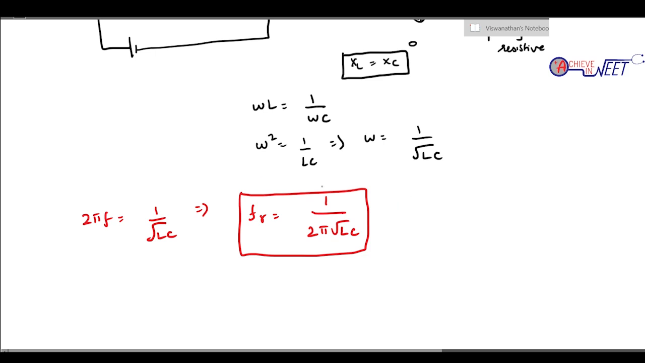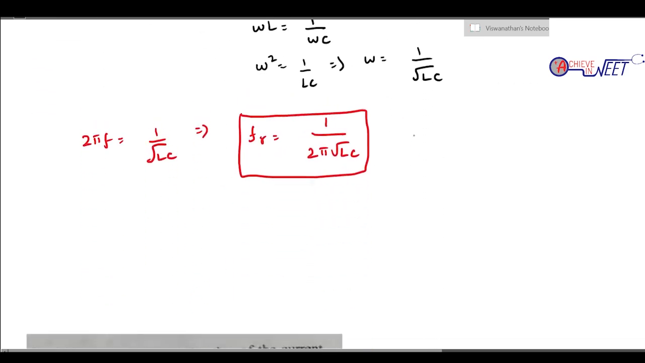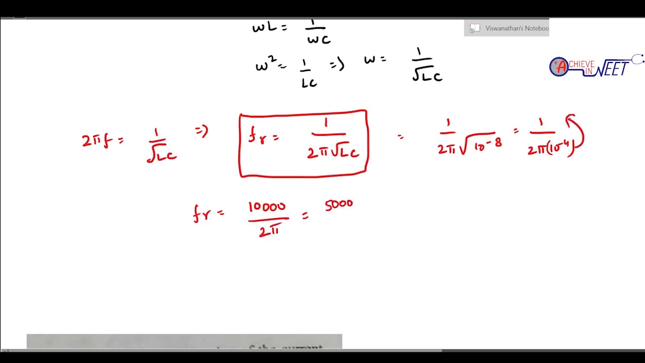What data have they given? Have they given all the values? Yes, all the values are given in the question. L is 10 millihenry and C is 1 microfarad. So can we find it with this? Yes, we can find. So it is 1 by 2 pi root of 10 into 10 power minus 3 into 1 into 10 power minus 6. On solving this, we get 10 power minus 8. So 10 power minus 8 under root is simply 1 by 2 pi into 10 power minus 4. So Fr is 10 power plus 4 by 2 pi, so 10,000 by 2 pi or 5,000 by pi.